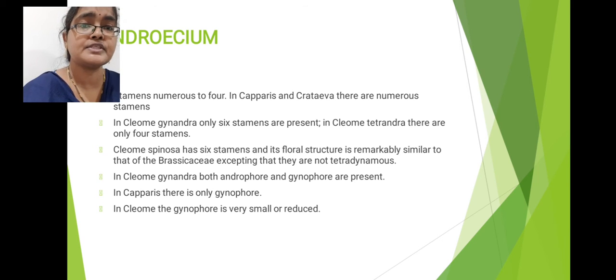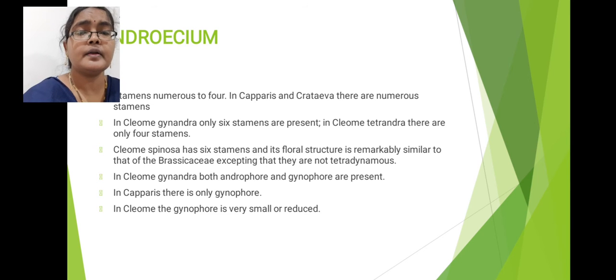So the 4 stamens condition you will see in Caparidaceae, and the 6 stamens condition also you will see in this family. Next, when more stamens are present, that condition is described as numerous. Cleome gynandra possesses 6 stamens, and Cleome tetrandra possesses only 4 stamens.